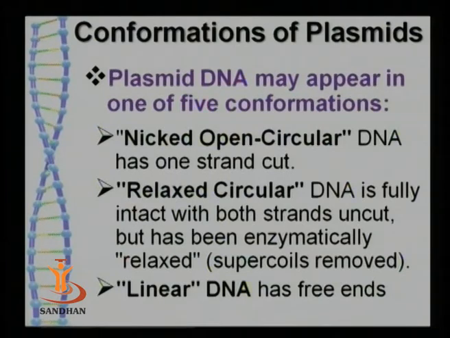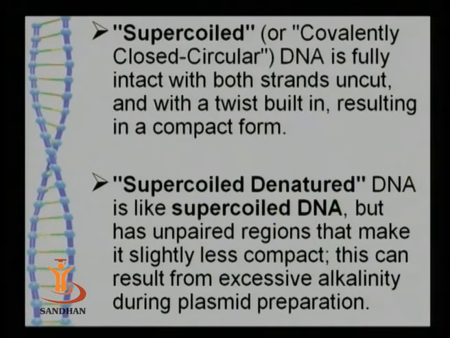The other one is relaxed circular DNA. It means it is totally intact. Both the ends are not cut, they are intact, but certain enzymes make them relax, that is, the supercoilings are removed, and therefore there is no tension or stress in the molecule. So that is known as relaxed circular DNA. The third one is linear DNA, which has both free ends. It is not a circular one, and that is why it is known as linear DNA.